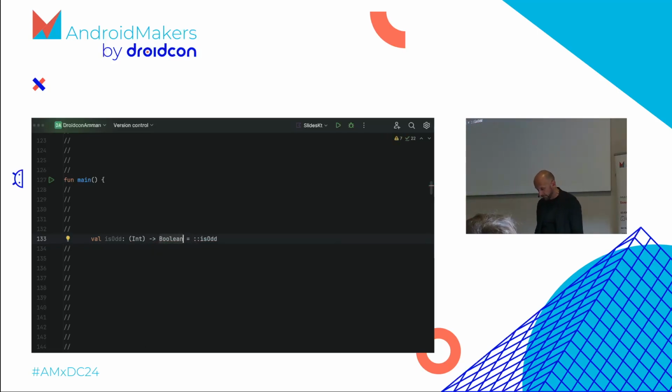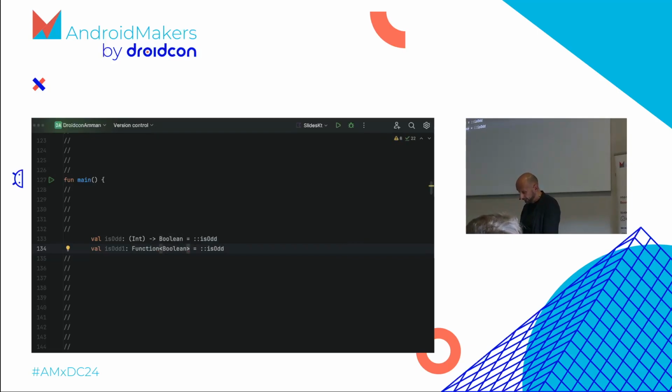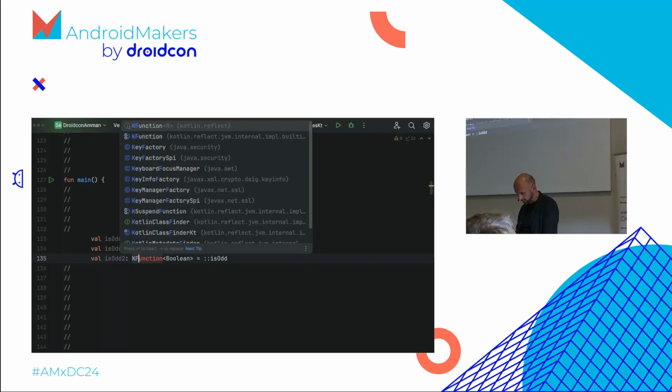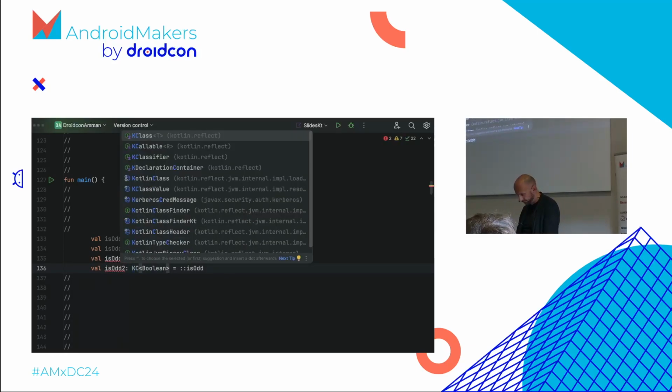Cool, works. But this can also be, let's take the amazing name isOrt2. This is also a function, and this is a Kotlin function that returns a boolean. This is also another amazing name here, a KFunction, which is another reflective type, KFunction. This is also a thing called a KCallable.